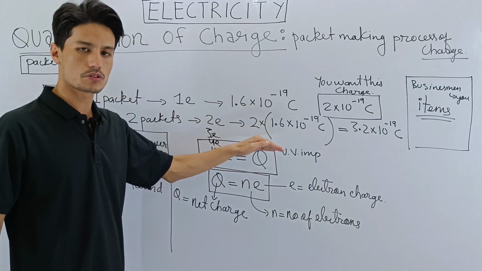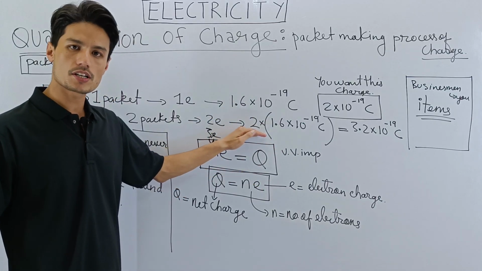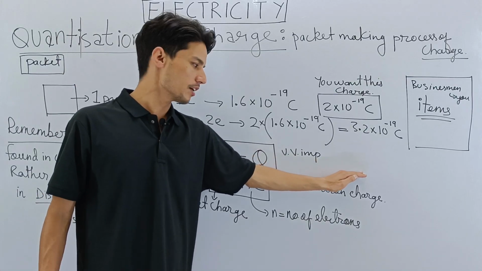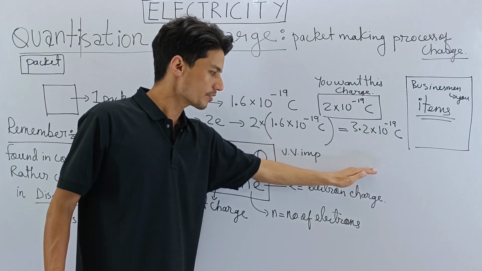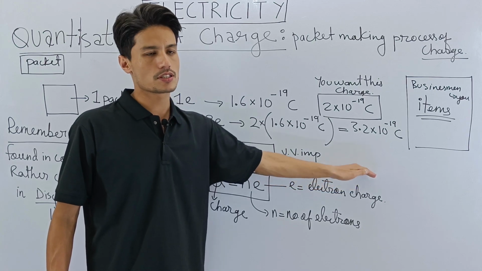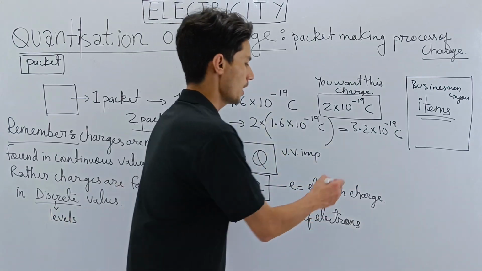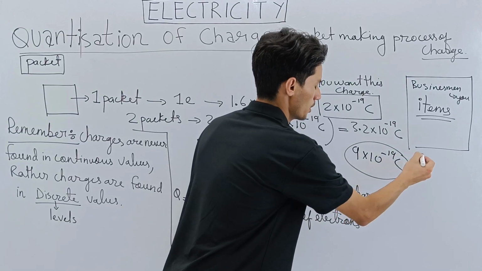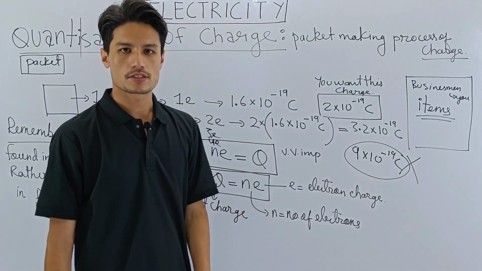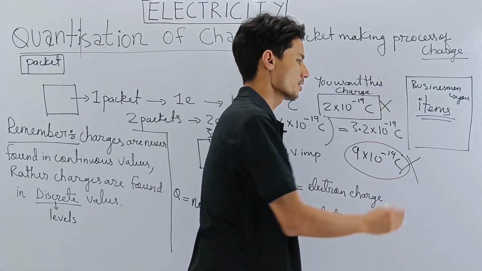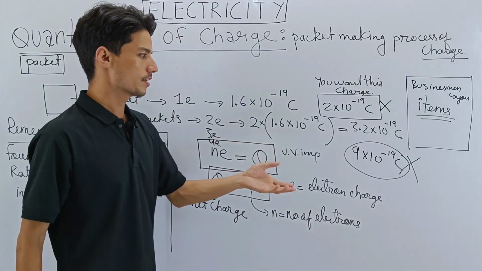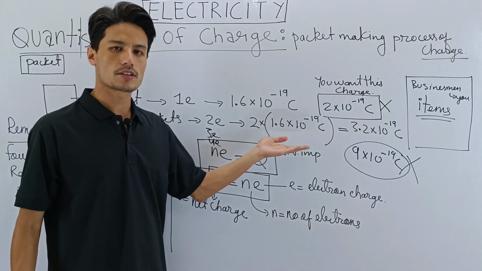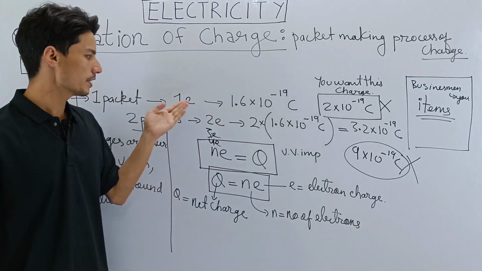So you can only have those. You can only have 5 electron charge, you can only have 10 electron charge, 50, 100, 500 electron charge, like that. But you cannot just shoot up one random value and say I want to have 9 into 10 to the power minus 19 coulomb of charge. You will never get this. You can only receive what is available. So this is how charges are available in packets.